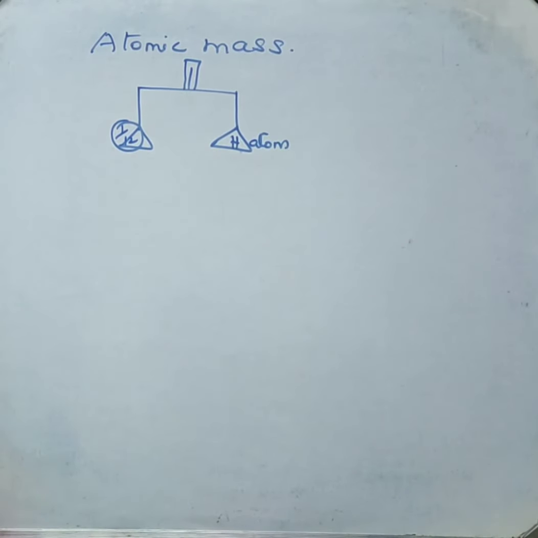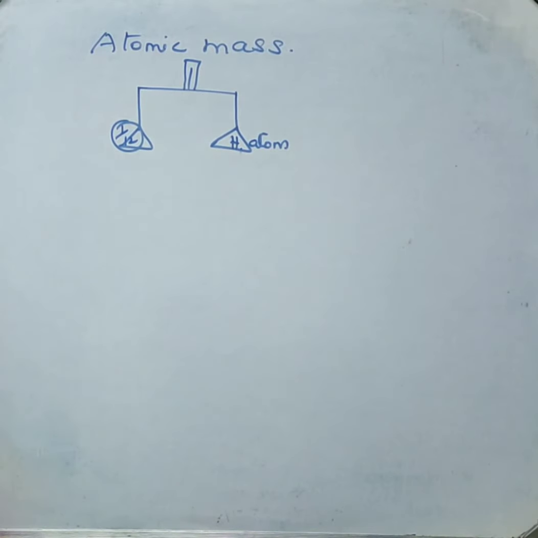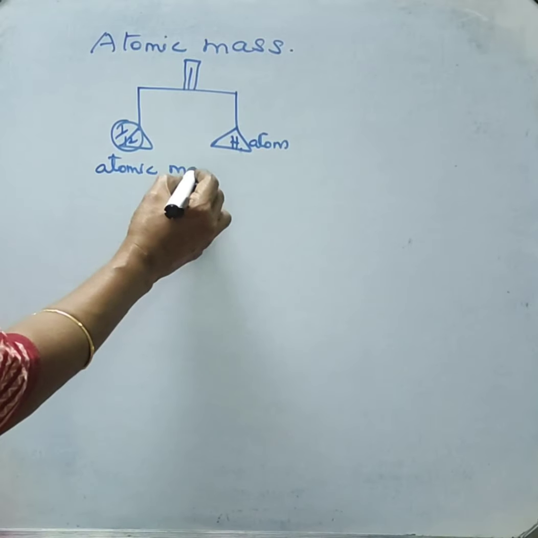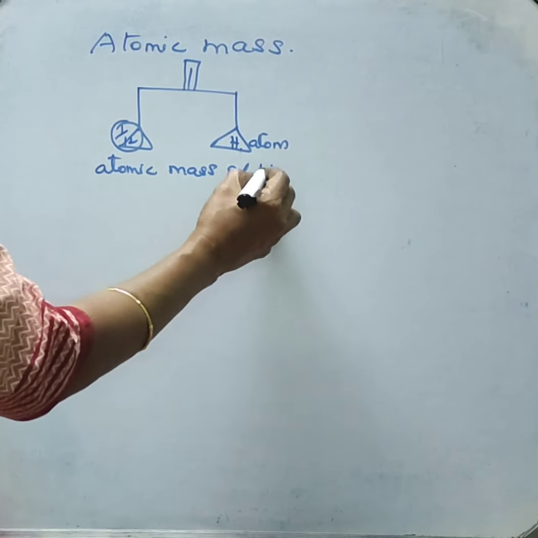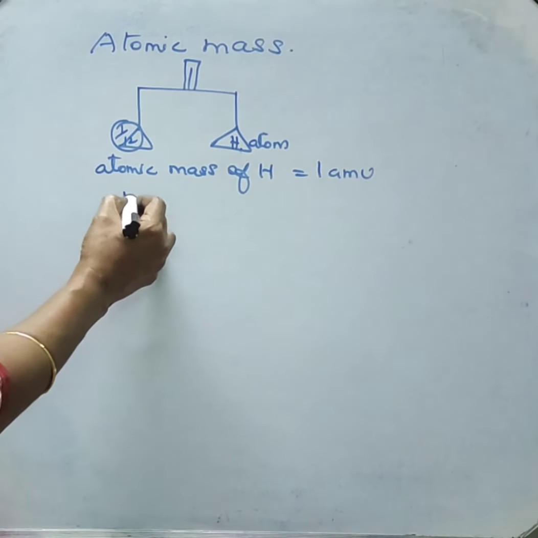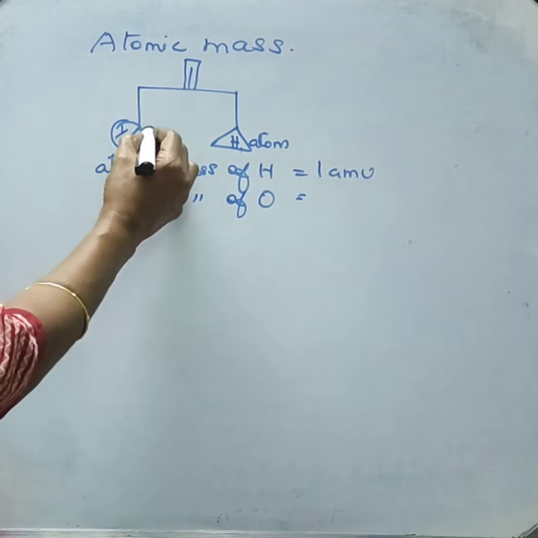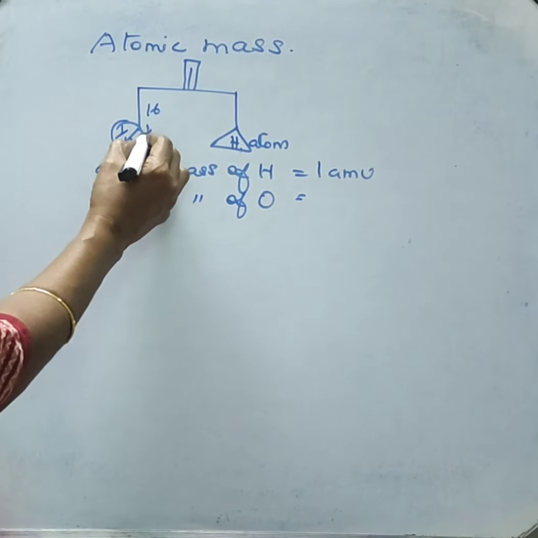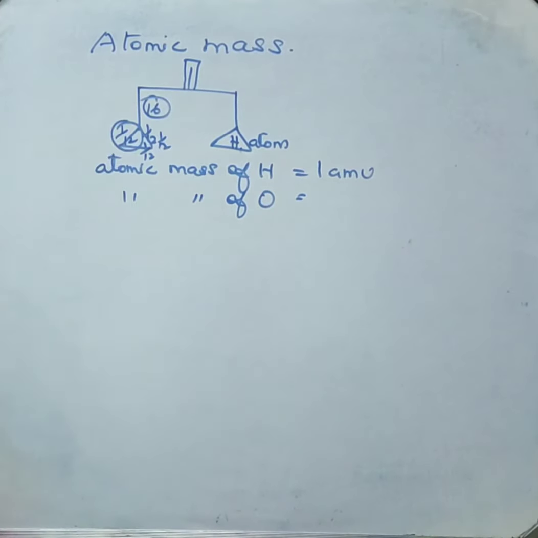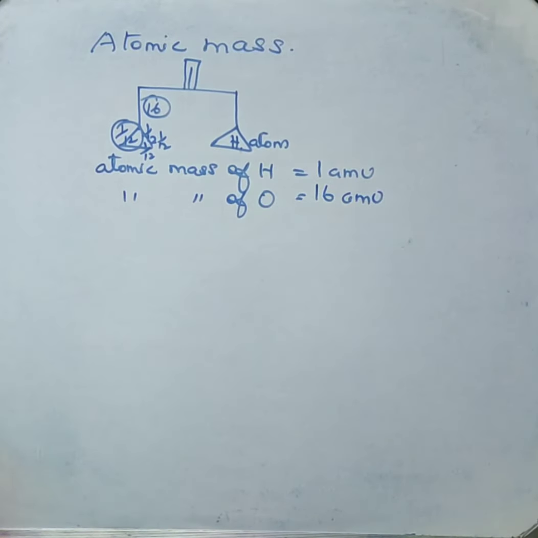So the atomic mass of hydrogen will be equal to 1 AMU. Next, we take the atomic mass of oxygen. It will be equal to 16 times 1 by 12 of carbon-12, 16 units. So its atomic mass will be equal to 16 AMU.